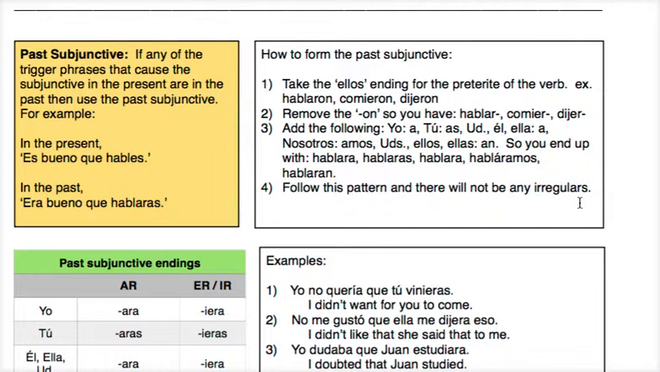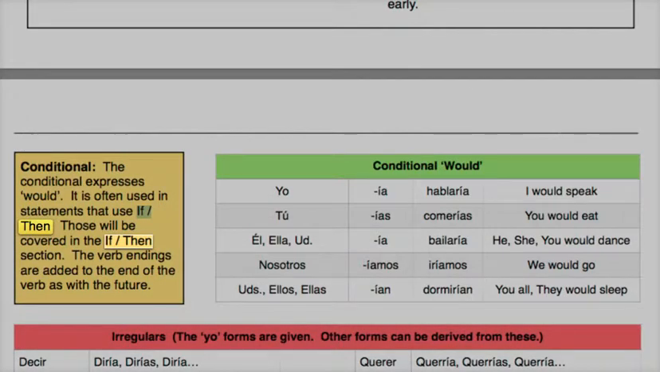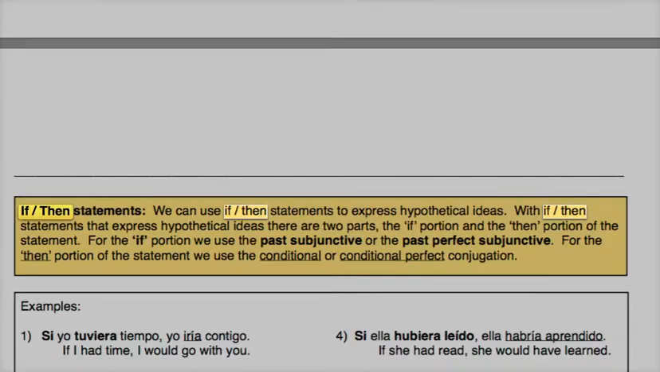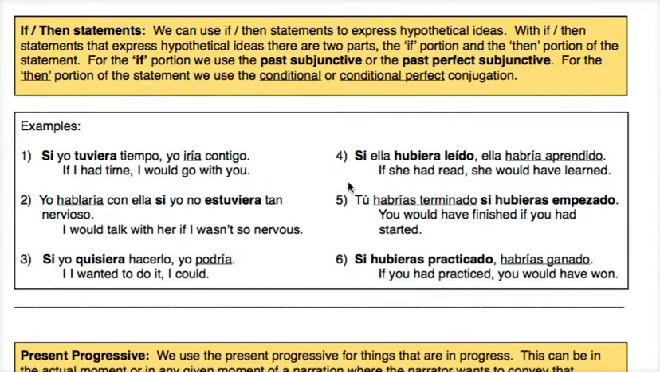Okay, so that's kind of a recap on how to form the past subjunctive, so jot that down if you have it. If you don't have it in your notes, go ahead and jot that down. So going back to the if-then statements. Okay. So for the if portion, we use the past subjunctive or the past perfect subjunctive. The majority of those end in ara or iera.